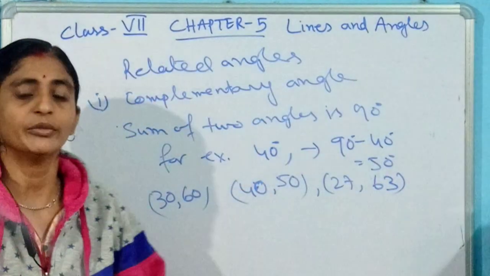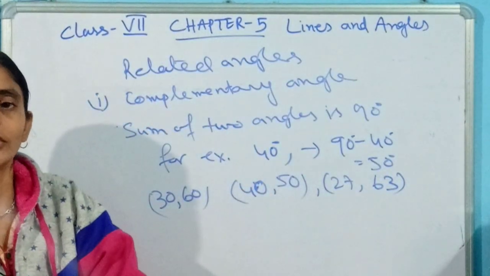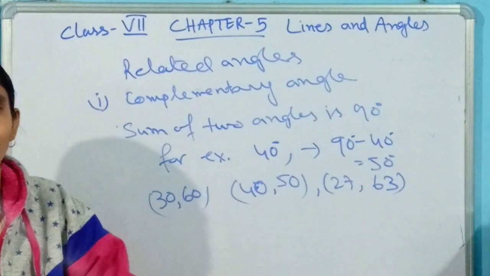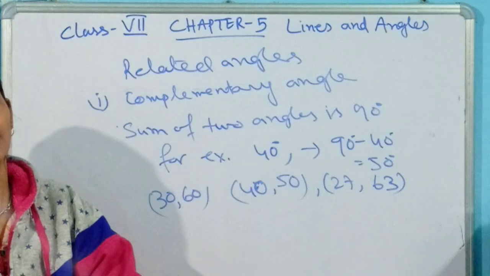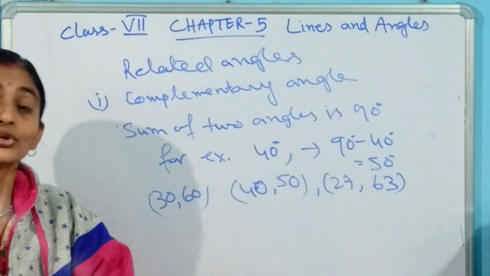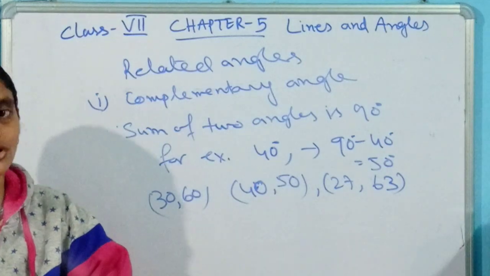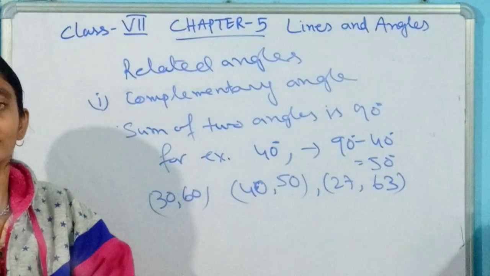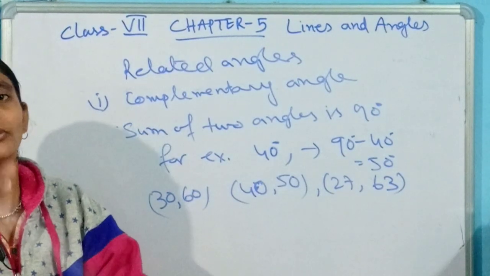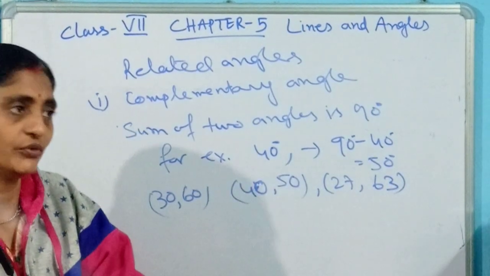Okay, now you tell me, suppose one angle is 45 degrees. What will be its complement? In this case, the complement of a 45 degree angle will be 45 degrees. So if you are asked in which measure the complement of an angle will be equal to the angle itself, you have only one answer: 45 degrees.